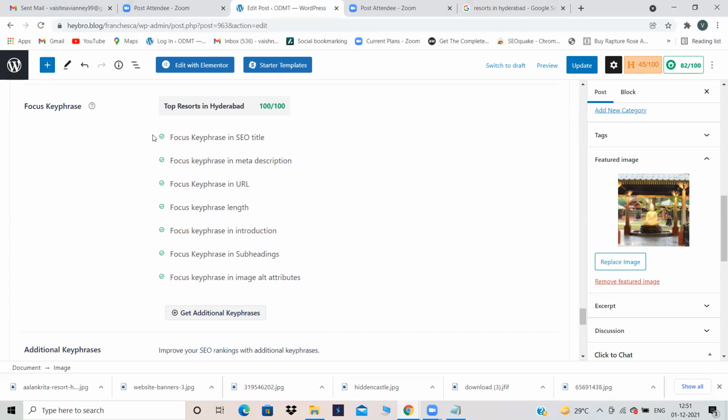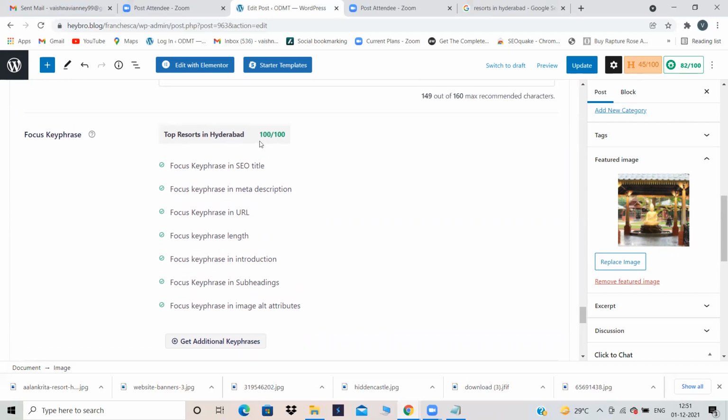And make sure you follow all these things. Add something focus key phrase over here and just adjust accordingly. Add your focus key phrase in title, in description, URL, just see your key phrase length in introduction, in subheadings and image alt. So how many things are done? Title is done, meta description is done, file name, that is URL, is done, and image alt is done.